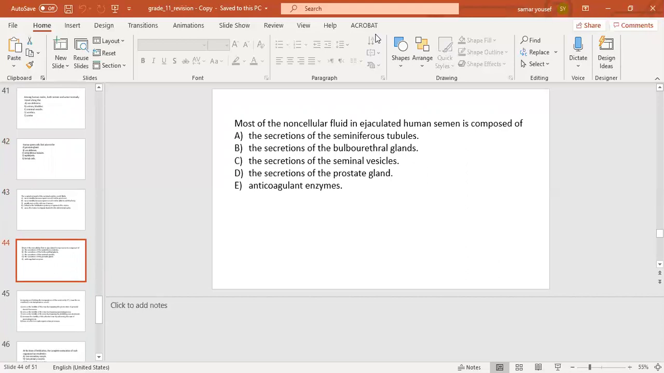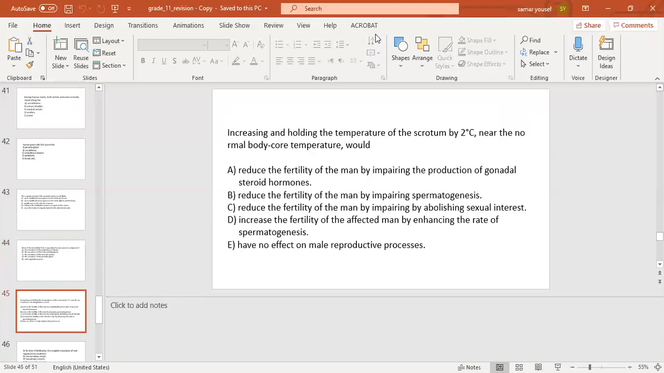The next question: most of the non-cellular fluid in ejaculated human semen is composed of number A, the secretions of the seminiferous tubules, number B, the secretion of the bulbourethral gland, number C, the secretions of the seminal vesicles, number D, the secretions of the prostate glands, number E, anticoagulant enzyme. The correct answer will be number C, the secretions of the seminal vesicles.